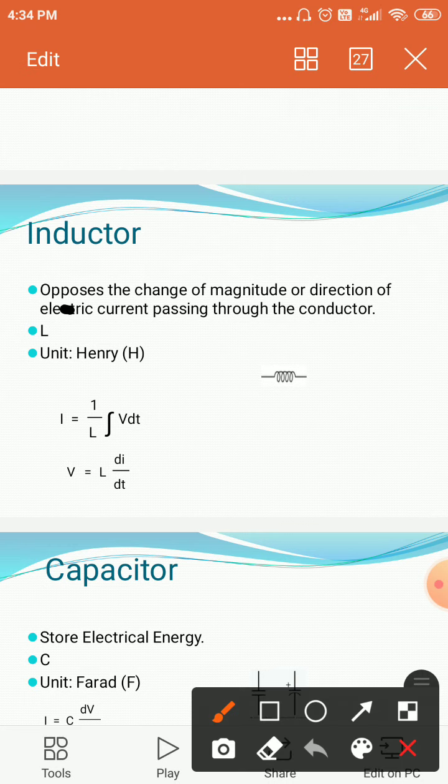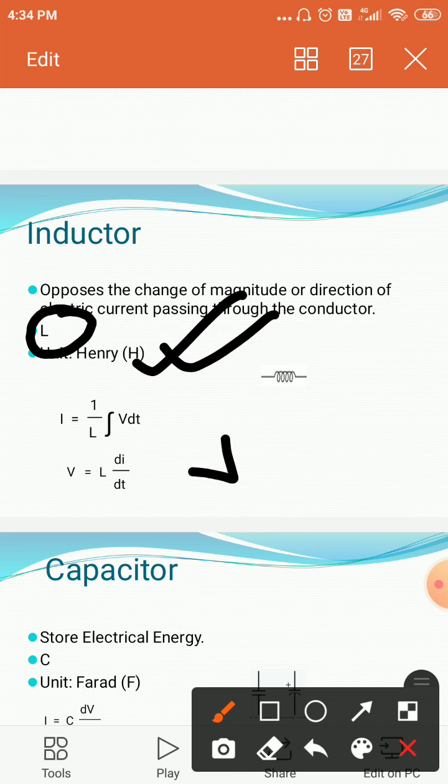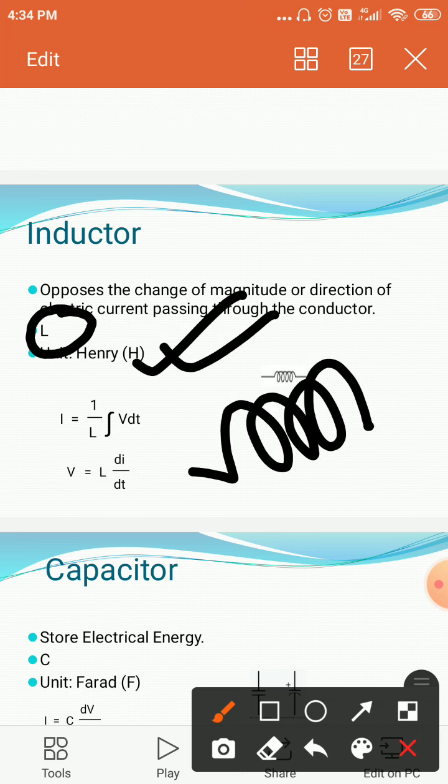The inductor is generally denoted by L, and the unit of inductance is Henry, or in short, H. It looks like a coil. A wire with a finite length, when twisted into a coil, becomes the simplest inductor.